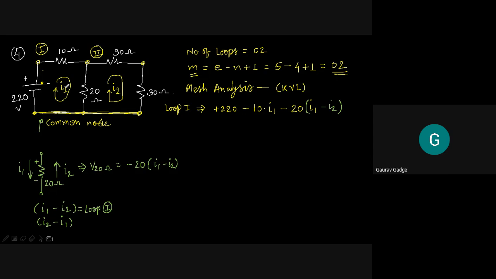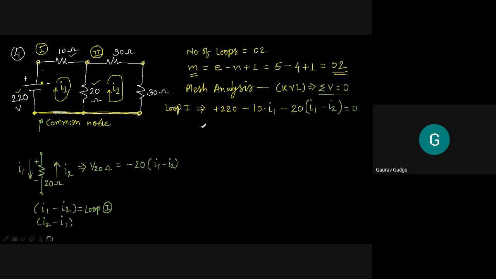Have the elements of loop 1 been completed? Yes, we have considered 220 in the loop, then 10 ohms in the loop and 20 ohms in the loop. There is no element left in this particular loop, and therefore it is equal to 0. What does Kirchhoff's voltage law say? It says that summation of V is equal to 0. And therefore plus 220 minus 10 I1 minus 20 times (I1 minus I2) equal to 0.